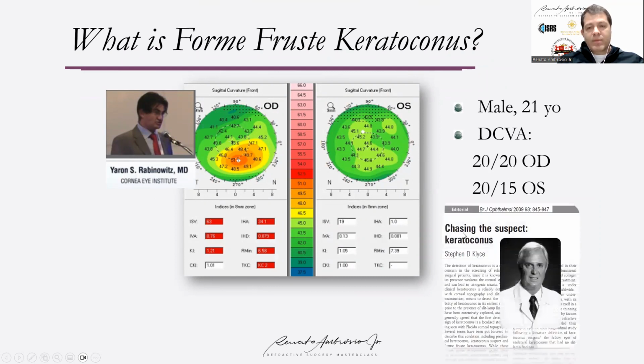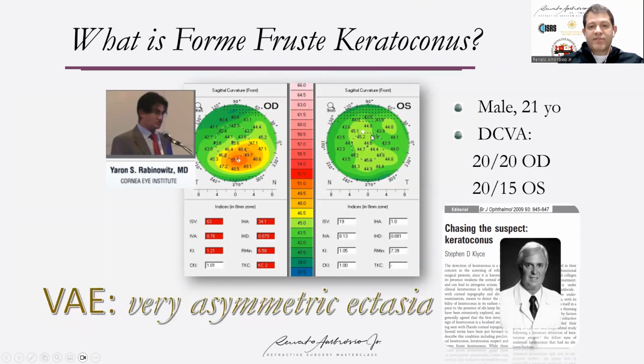A very nice editorial by Professor Steve Klyce, in 2009. He described that Forme Fruste keratoconus can be the fellow eye of patients with keratoconus, a fellow eye with normal topography in a patient with a mild ectasia in the other eye. I call those cases very asymmetric ectasia. We have the consensus that ectasia can occur in any eye and it can be unilateral, but keratoconus is a bilateral disease.